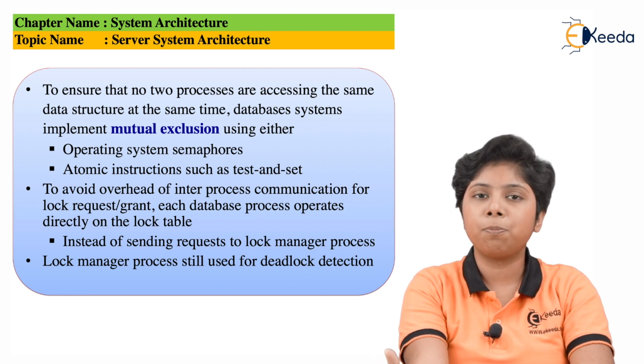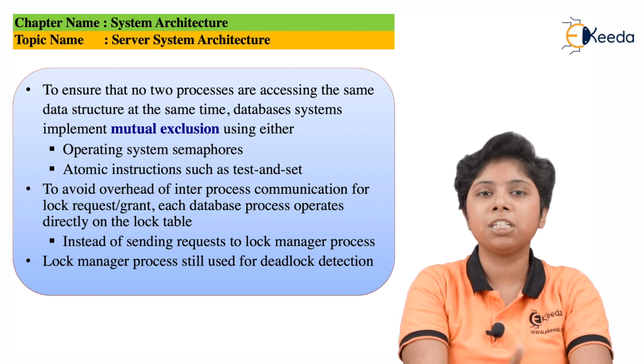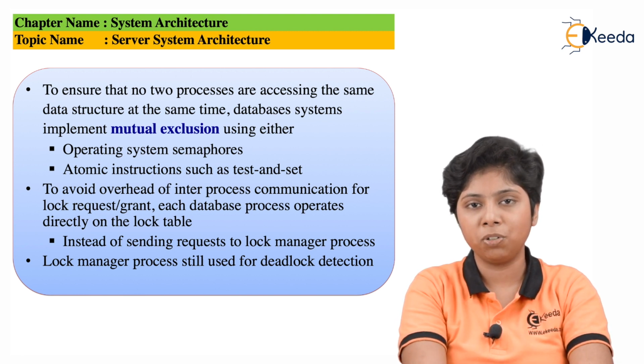If it is released, the semaphore will automatically gain access to it, because it is waiting for that particular lock to be released.